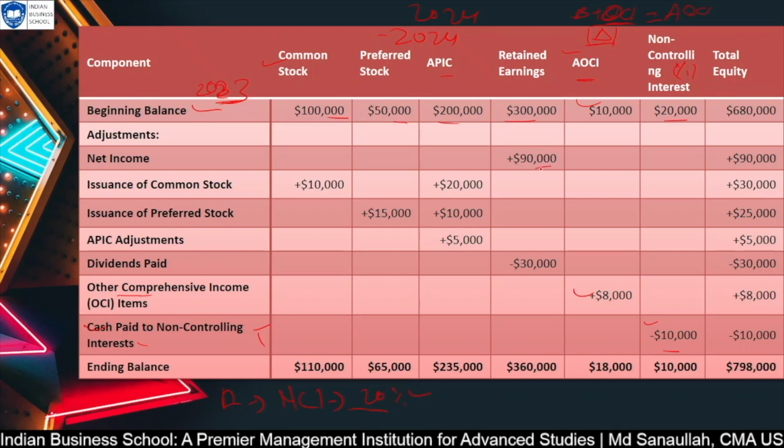This is the income. Whenever the income is generated, automatically the percentage, if they have 20%, so 20% of 90,000, 18,000 will be their value, that will be added. And then since it is showing 90,000, they will reduce their value to 80%, and they will mention 90,000. So that amount will come here, 68,000, like this. Since we are not discussing this right now, first is dividend, and second, normally we paid cash to reduce their percentage of non-controlling interest.